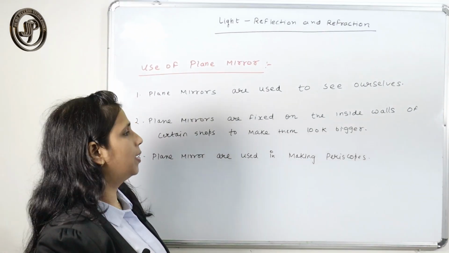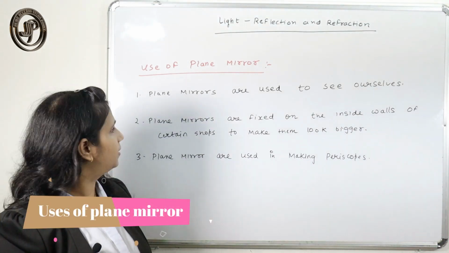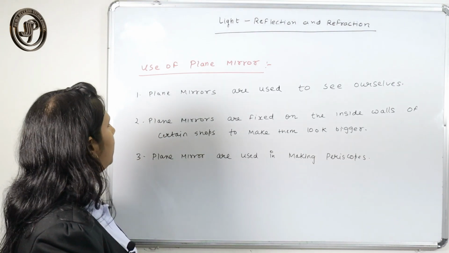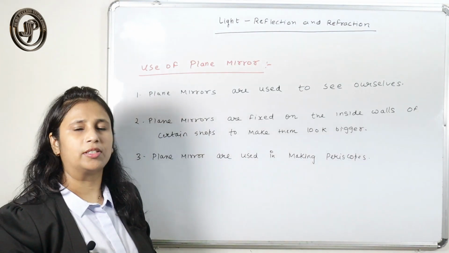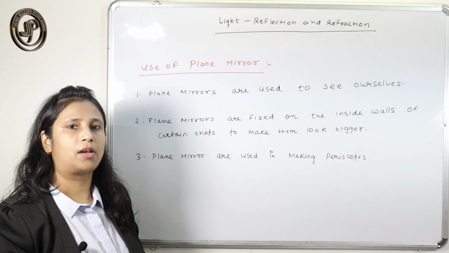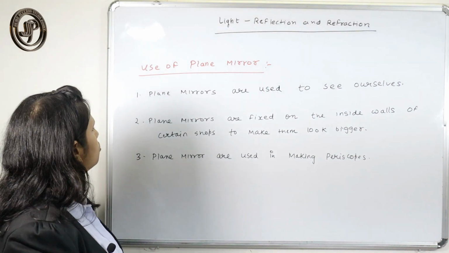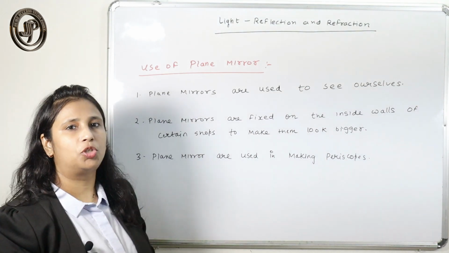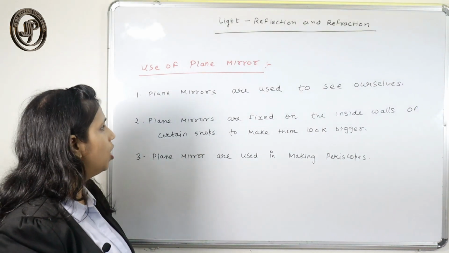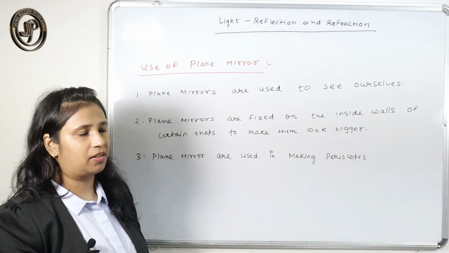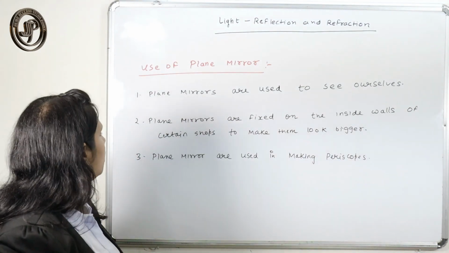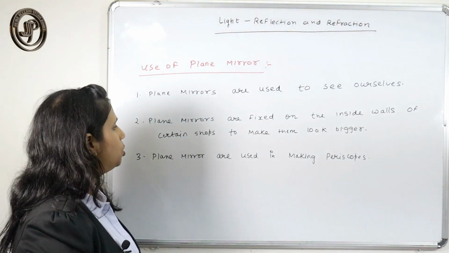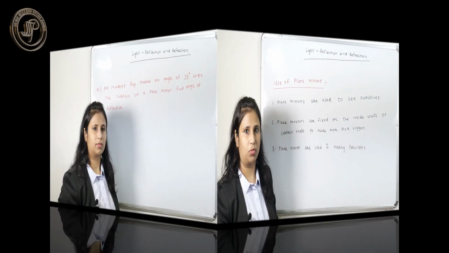So the uses of plane mirrors may sometimes be asked in the exam, so you just have to memorize these. Plane mirrors are used to see ourselves, in our dressing tables, in our bathrooms, etc. Plane mirrors are fixed on the inside walls of certain shops like jewelry shops, etc., to make them look bigger. That is one of the uses of the plane mirror. The other is that, as you have studied, the periscope: it is used in making periscopes.